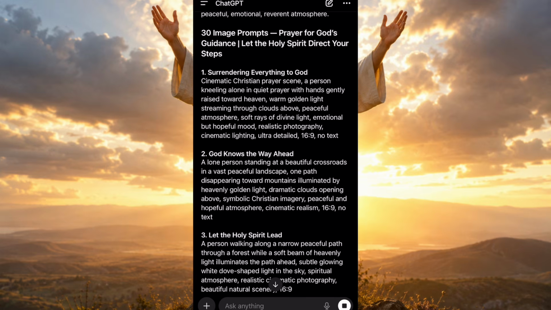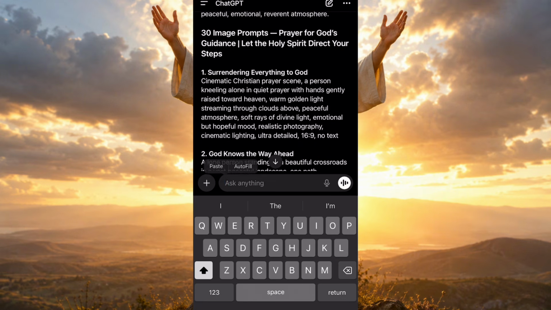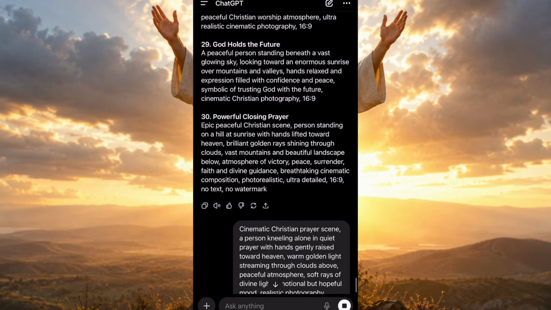So now this is the image prompt that ChatGPT generated. We are just going to copy the first one, then we are going to paste it to ChatGPT, and we are going to wait for ChatGPT to generate the images for us.